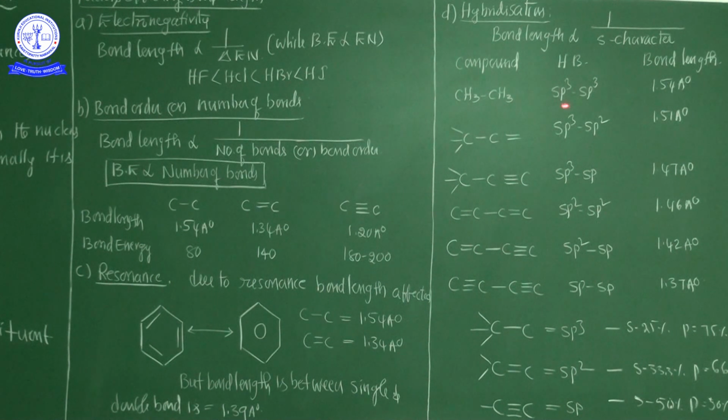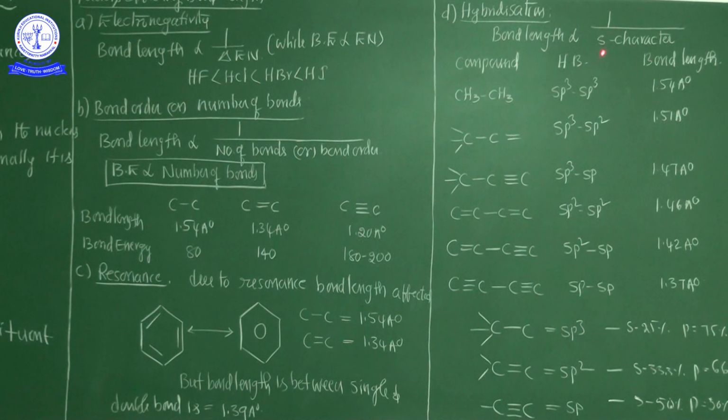You know that there are three different types of hybridizations: sp hybridization, sp2 hybridization and sp3 hybridization. sp hybridization has S character 50 out of 100, since sp has only 2 orbitals, so S character 50, P character 50. sp2 has S character 33.3 and sp3 has 25%.